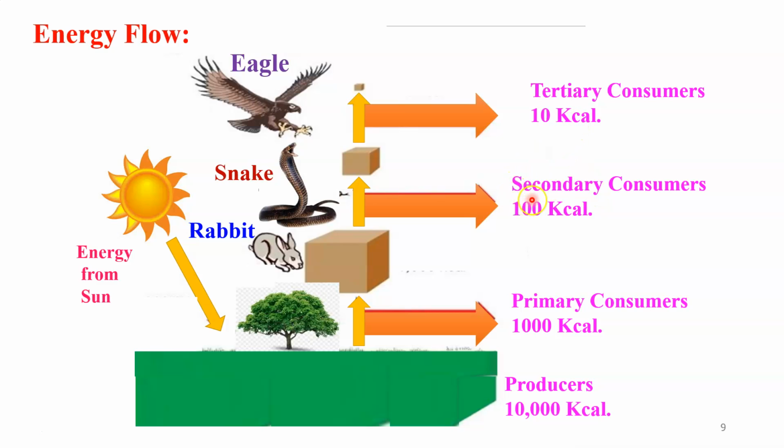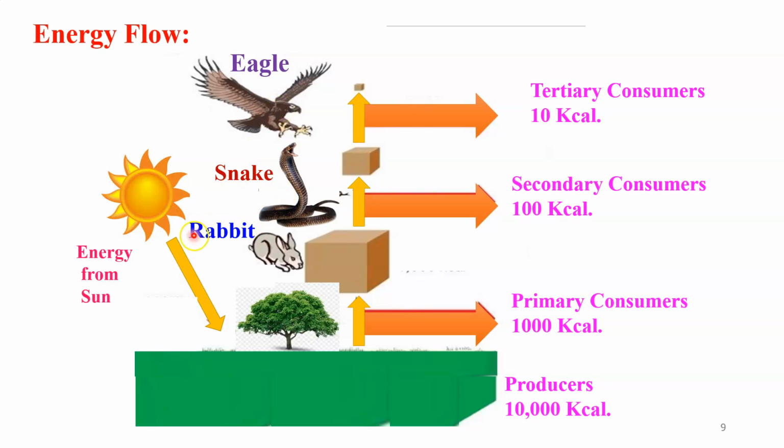It means if at this trophic level the energy is 100 kilocalories, then only 10 kilocalories will be transferred from the secondary consumer to the tertiary consumer. That is, in this diagram, the eagle is the tertiary consumer.